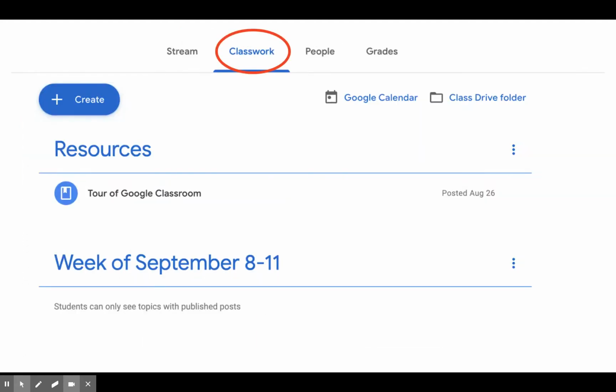The next thing you're going to do is come to the Classworks tab. This is where your assignments will be posted. Most weeks you're going to have two assignments. You'll have a reading assignment and a math assignment. Later on, we'll add social studies and science. Writing is going to be part of both reading and social studies, so there won't be separate assignments for that. This week, you're only going to have one assignment.